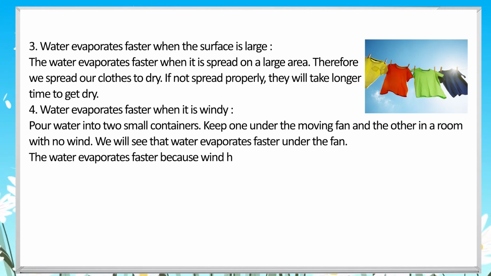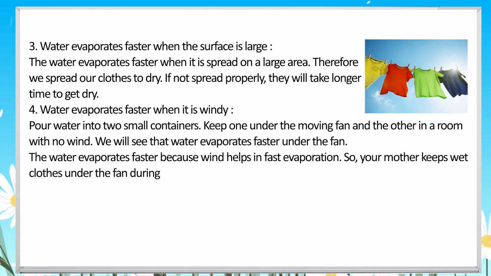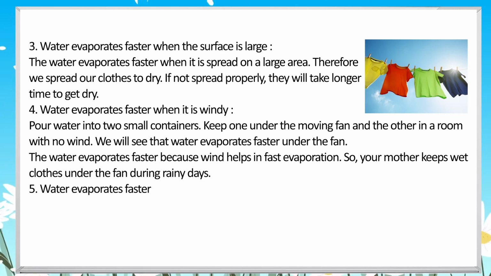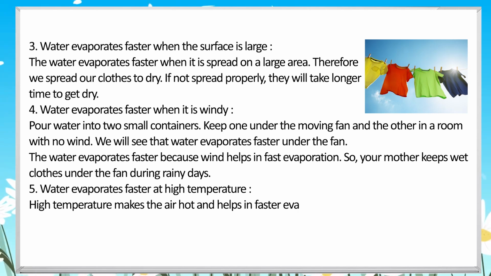Pour water into 2 small containers. Keep one under the moving fan and the other in a room with no wind. We will see that water evaporates faster under the fan. The water evaporates faster because wind helps in fast evaporation. So, your mother keeps wet clothes under the fan during rainy days.